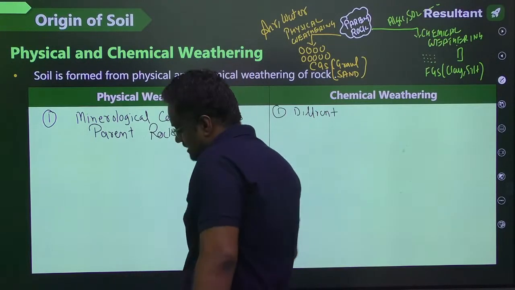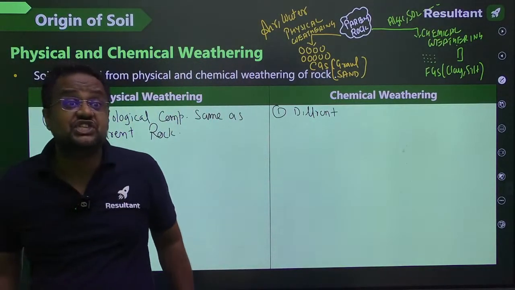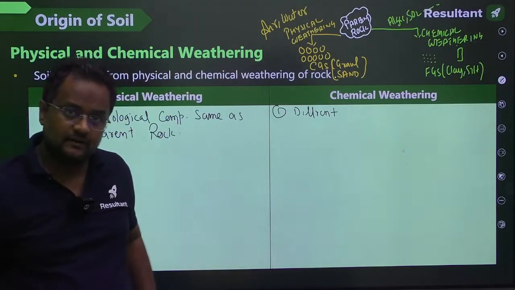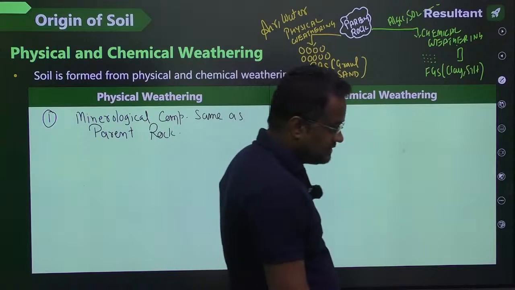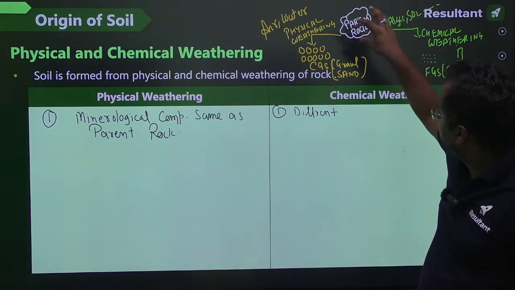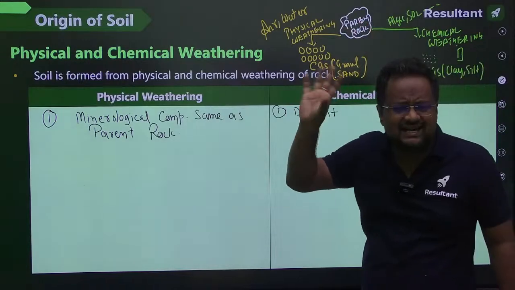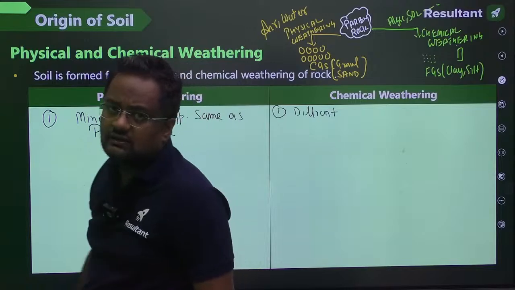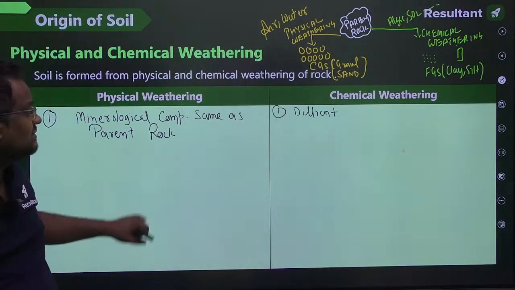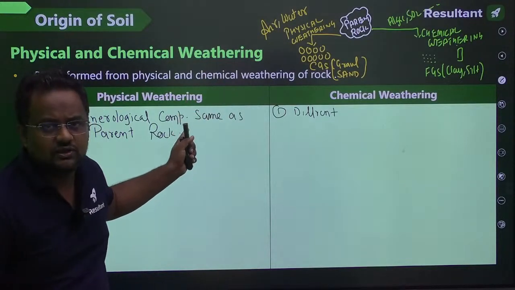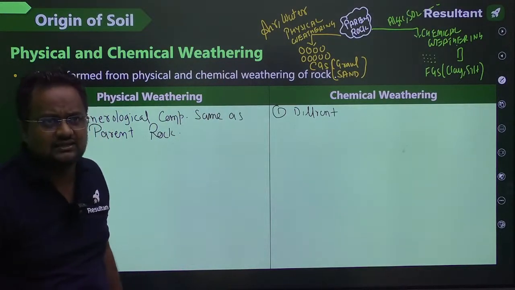In coarse grain soil, which is found from physical weathering, only air and water attack, so no chemicals are added. So here we get the same composition, whatever the composition of the rock, the same will be here, because it is just physical disintegration, nothing else.